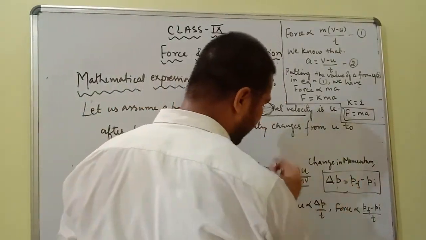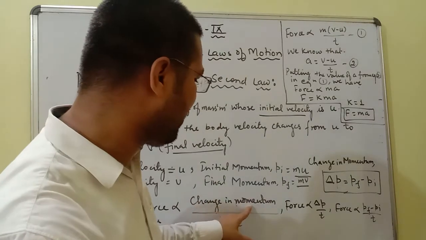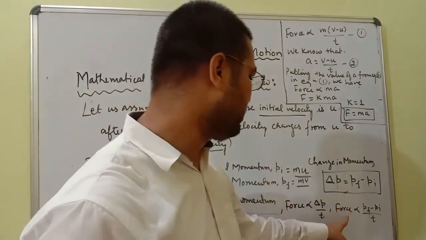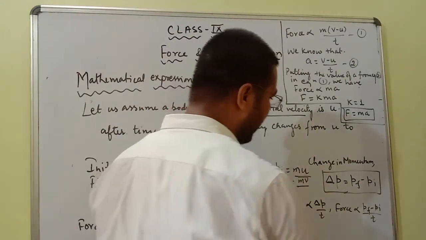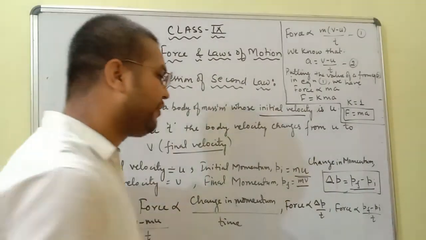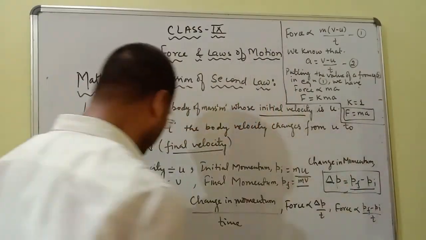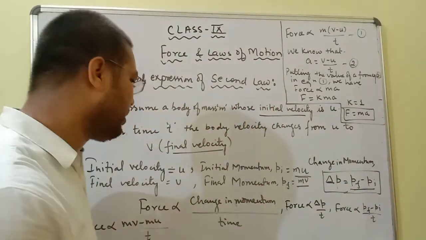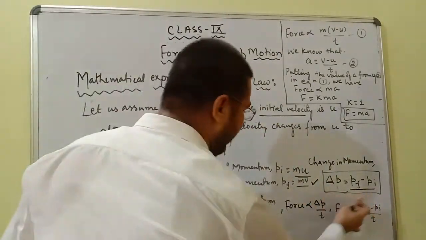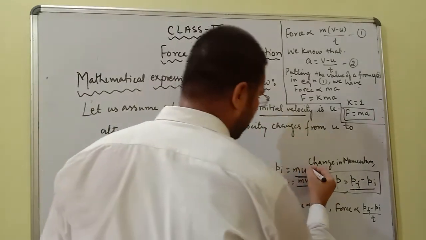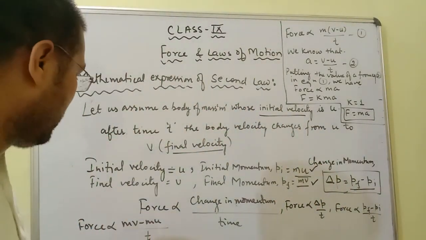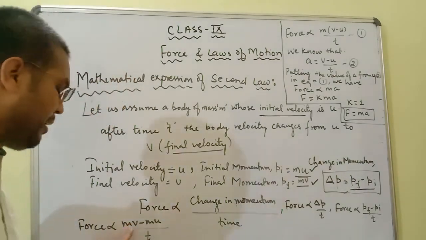Change in momentum is delta p, so in place of change in momentum I am writing delta p upon t. So force is directly proportional to delta p, which is pf minus pi, final momentum minus initial momentum, upon t. Final momentum is mv, so in place of pf I have written mv, and in place of pi I have written mu, upon t. From here I can take m common.